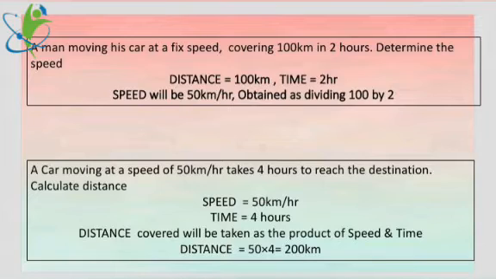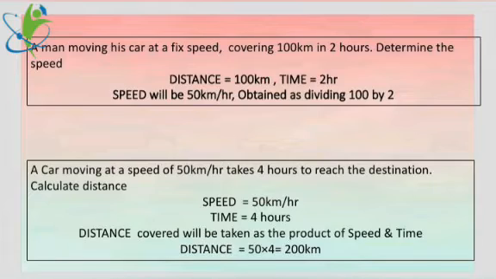Speed is related to 1 hour. Speed shows how much you cover in 1 hour. So check the pattern. 2 hours, 100 kilometers. That means in 1 hour, the speed will be 50 kilometers. And thus you can write speed is 50 kilometers per hour. You see the difference? Distance is given as 100 kilometers. Time is given as 2 hours. Speed we can obtain by dividing the distance value by time value. This is the concept of speed. How do you obtain speed? Dividing distance by time.